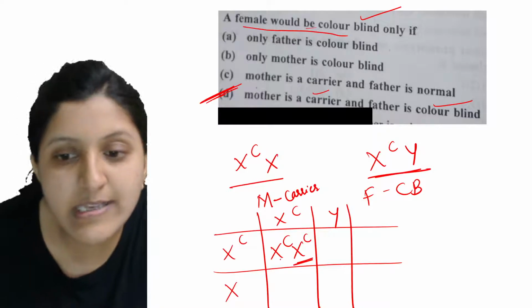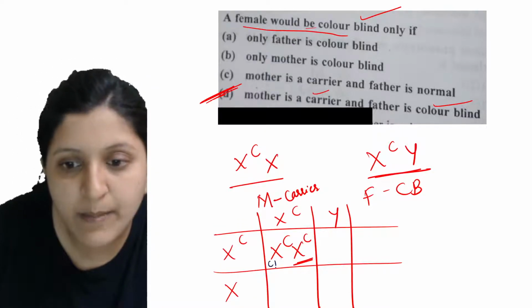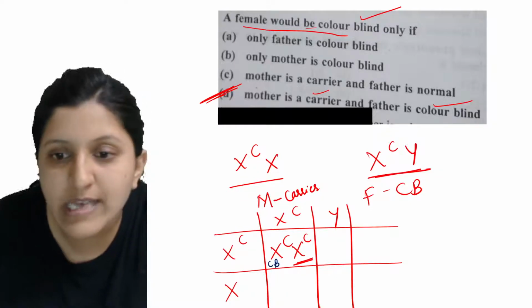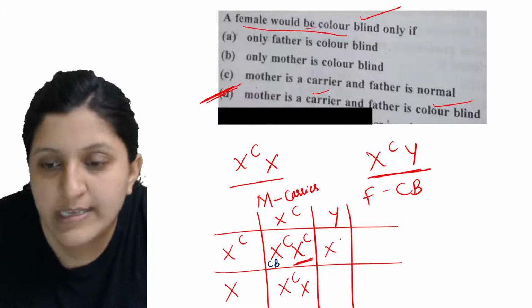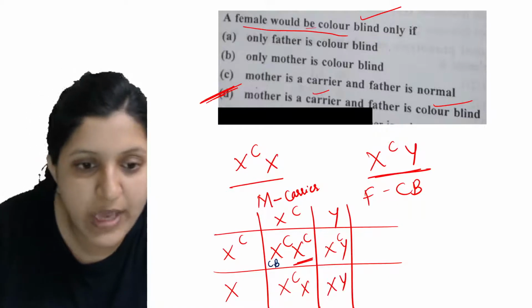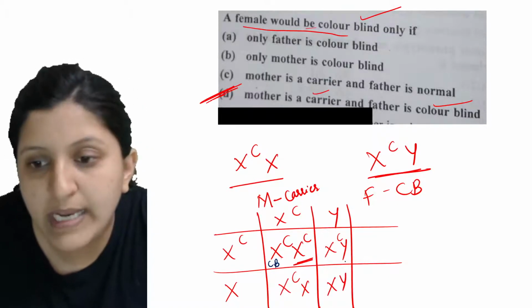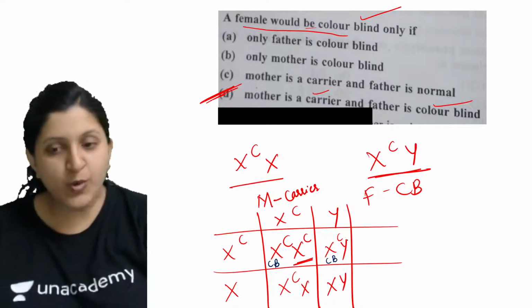Here you can see this daughter is colorblind. The other cases are XCX, XCY, and XY. In all of these cases, this one is colorblind, and this is also colorblind because this is a son, and only one X chromosome is there.